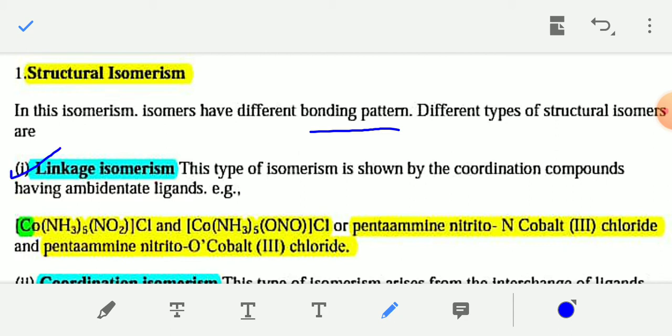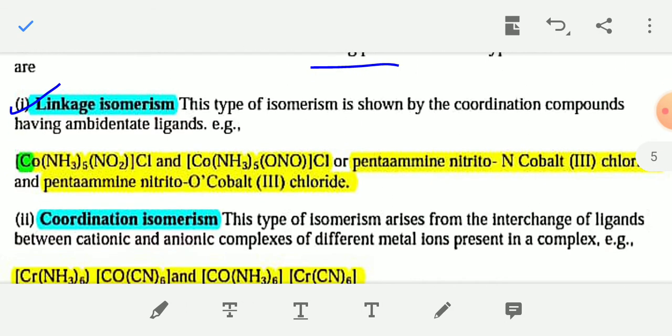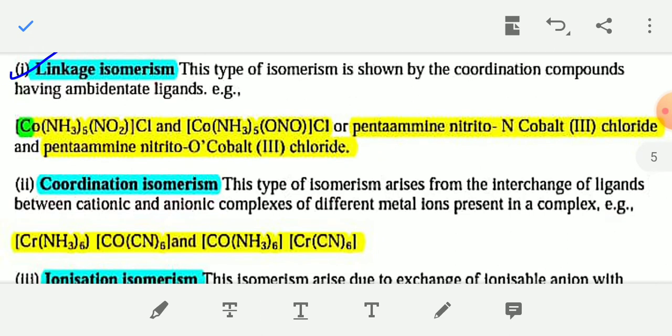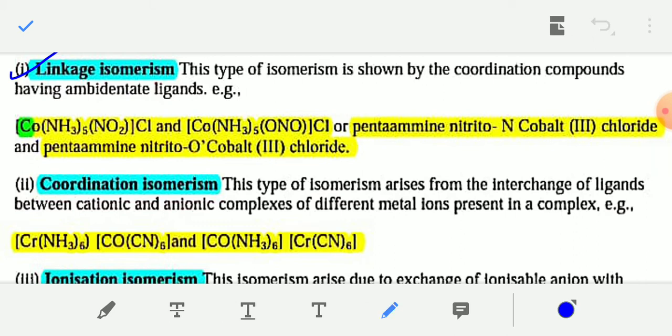First, linkage isomerism. This type of isomerism is shown by coordination compounds having ambidentate ligands such as nitro, NO2, and SCN, thiocyanate. Okay, when these ambidentate ligands are present in the coordination compound, then the isomerism shown by the compound is linkage isomerism.